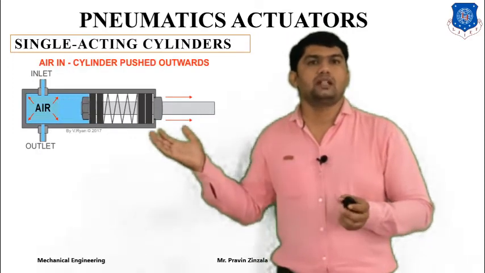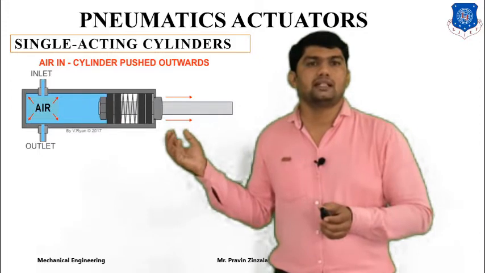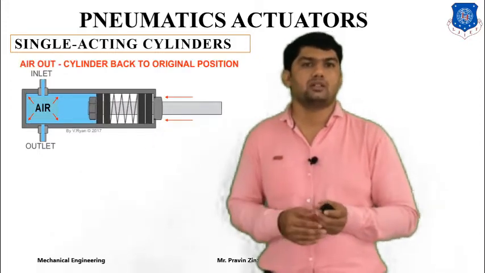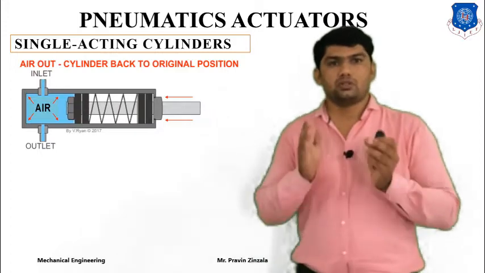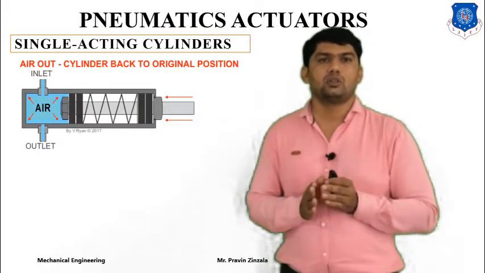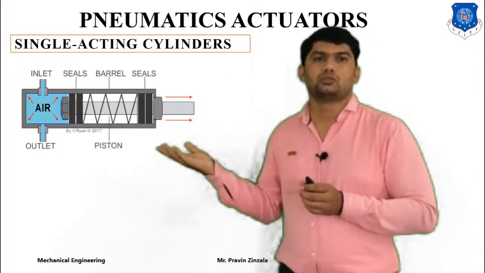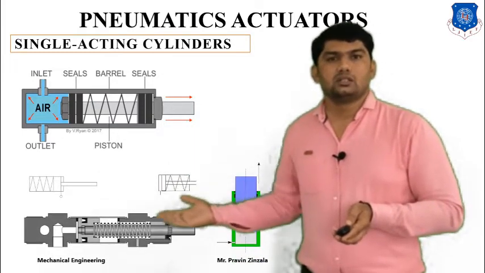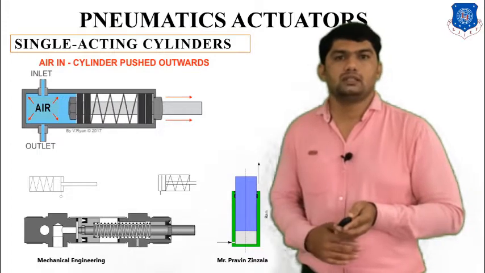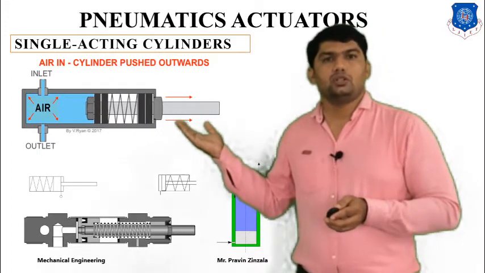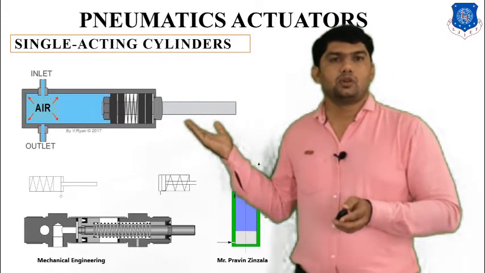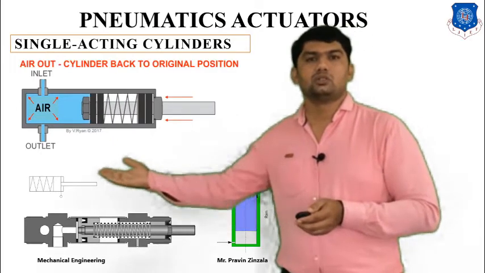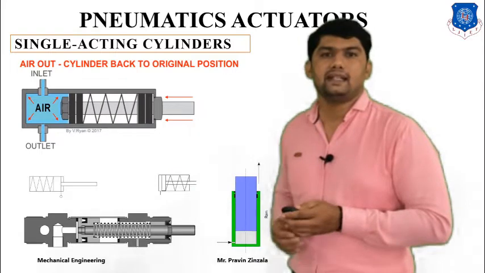For operation of a single acting cylinder, we have to utilize a direction control valve such as a 2x2 or 3x2 direction control valve. This is also one type of ram, and we can use the single acting cylinder for horizontal and vertical operation. These are the two symbols of the single acting cylinder.